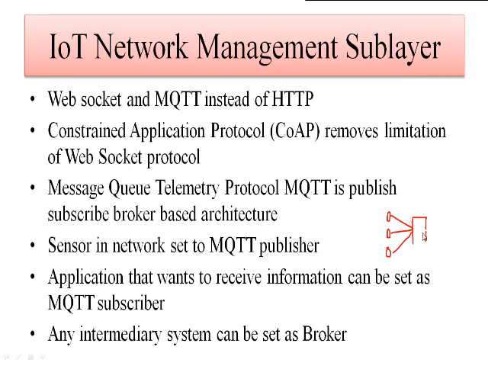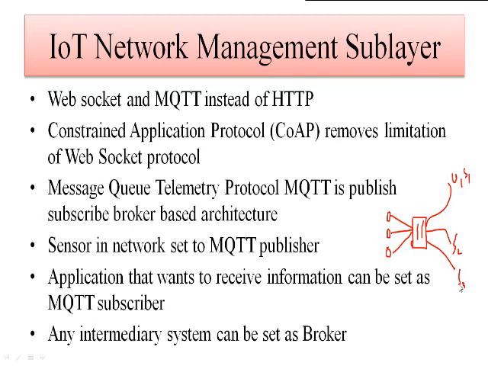The working of this broker is the collection of data from the different sensors, and whatever data is available over here can be utilized by different users. So this is user 1, or instead of user, subscriber 1, subscriber 2, subscriber 3.